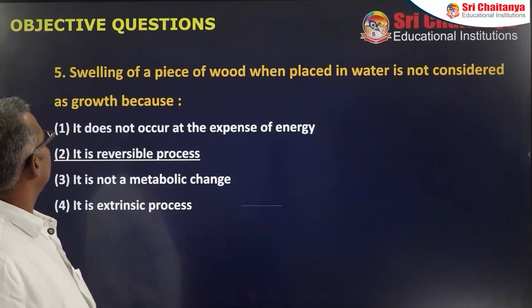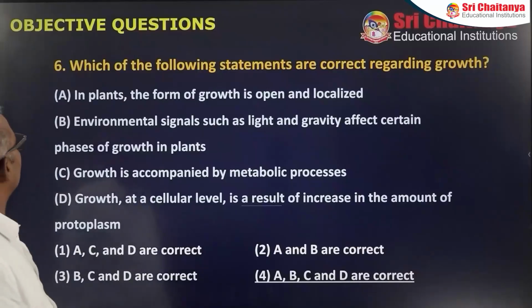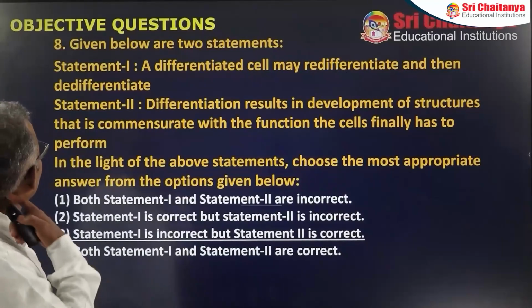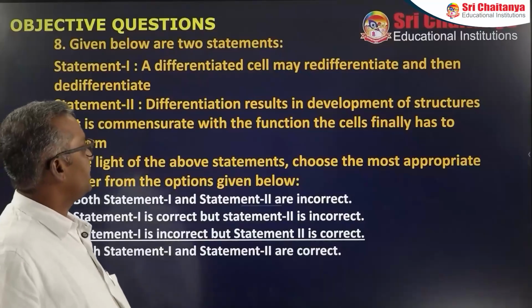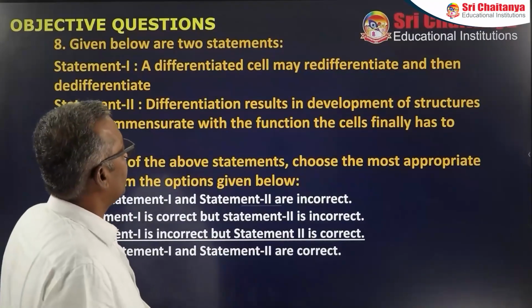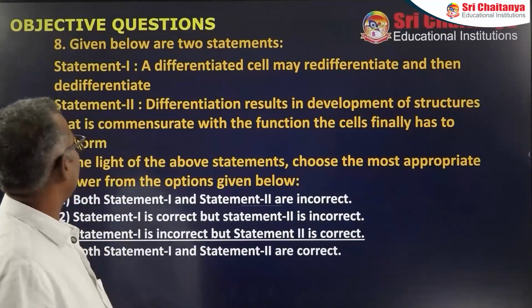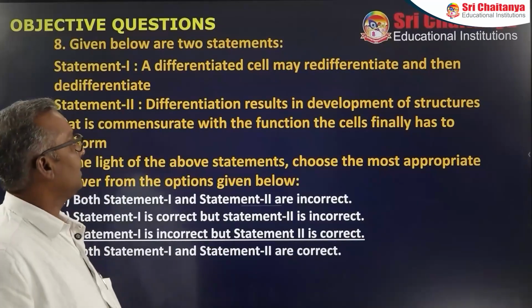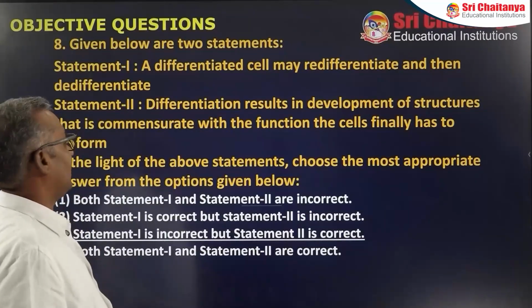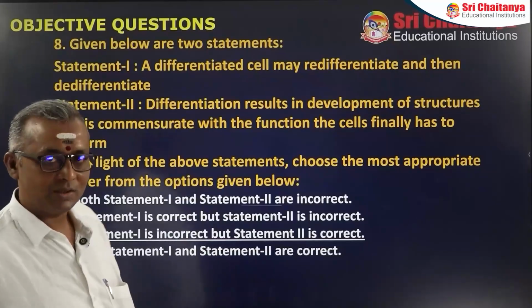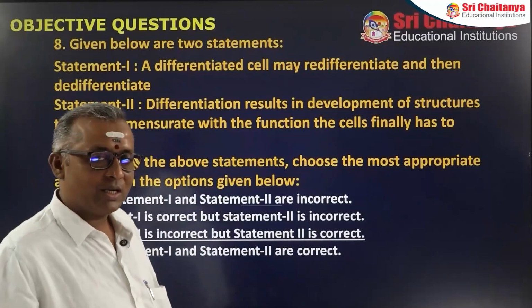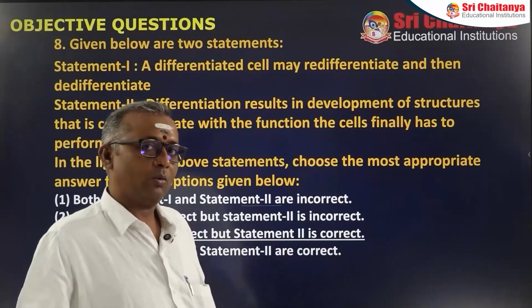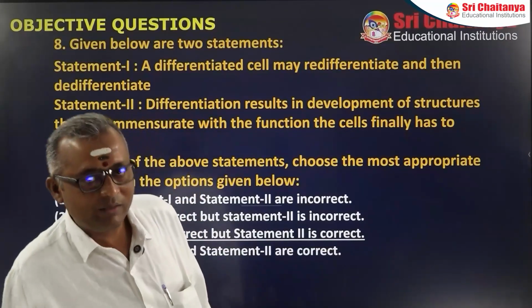Similarly, let me see some other questions also. Let us take this statement type of question. A differentiated cell may redifferentiate and then dedifferentiate. Is it correct? Does a differentiated cell undergo dedifferentiation or redifferentiation?